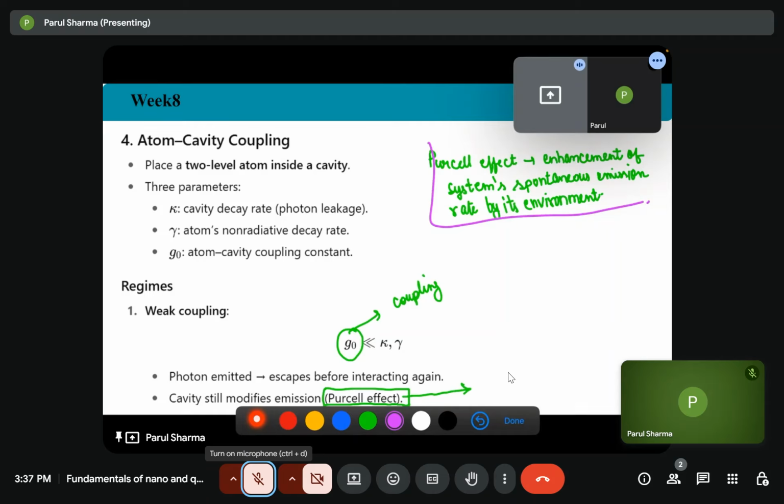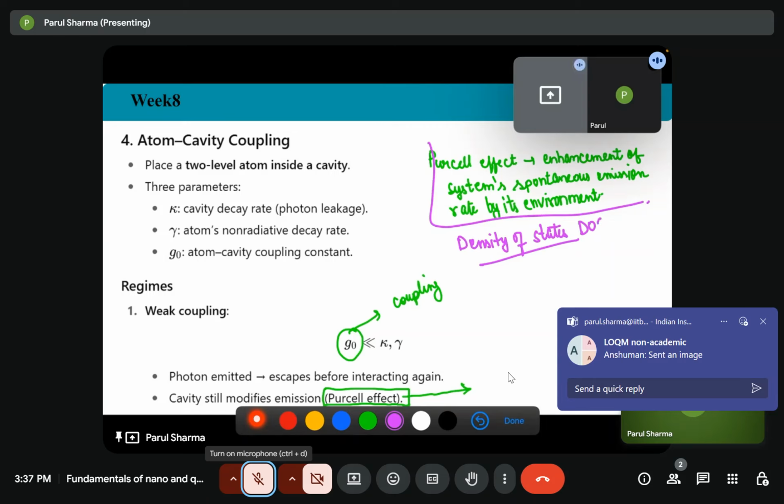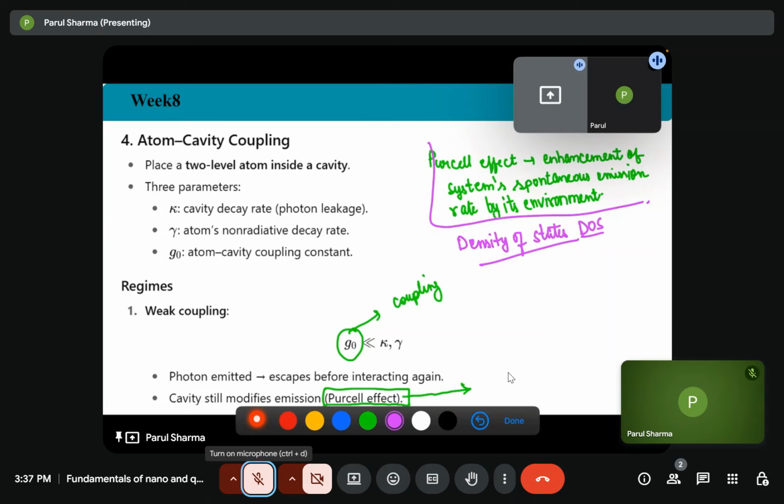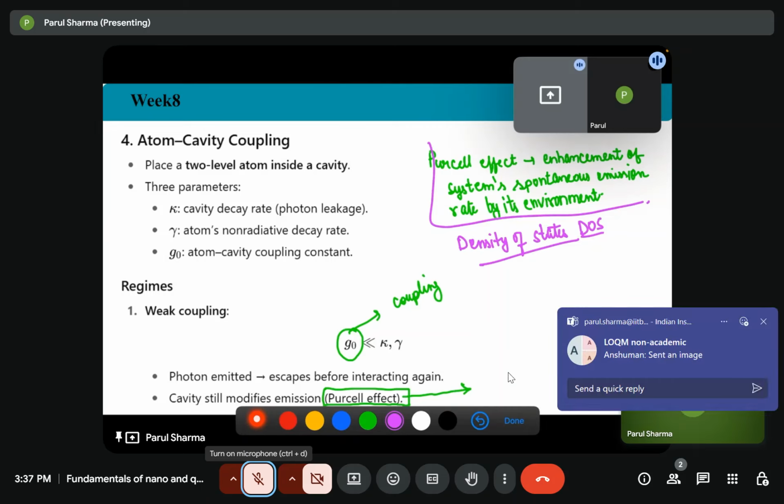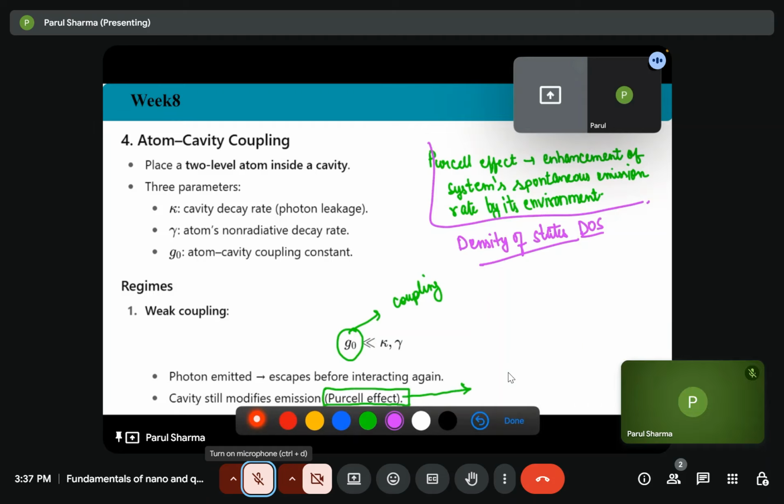So how does it work? First is density of states, DOS. This is the key to the Purcell effect. The key to the Purcell effect is the modification of the density of electromagnetic or acoustic states available for the emitted energy to couple into.